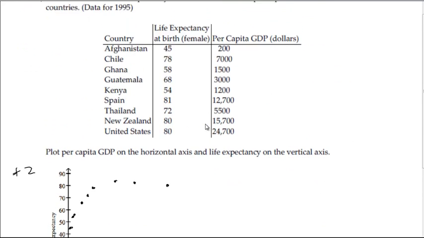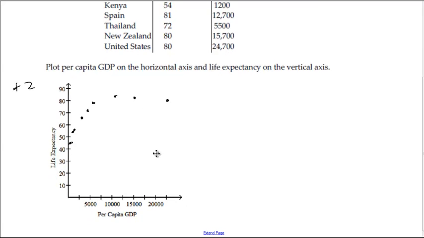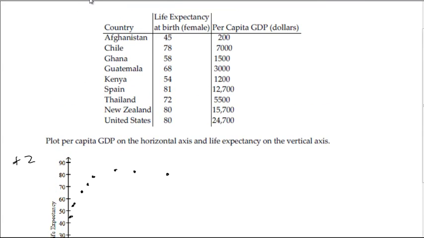Number 7, you're just supposed to make a scatter plot here. So it should look something like this. So it looks like the more money per capita there is, the higher the life expectancy. And I guess that's pretty much it. Just make a scatter plot.